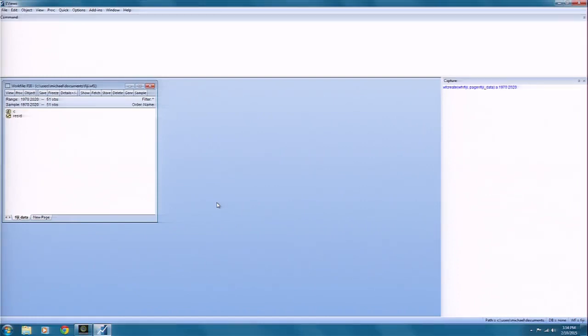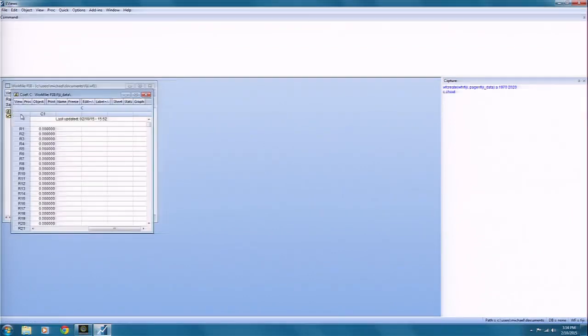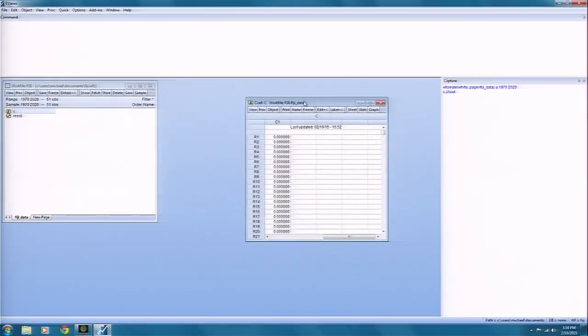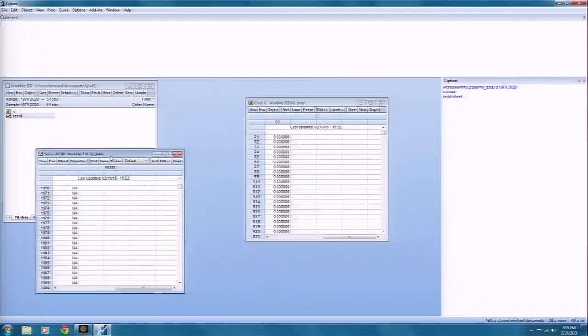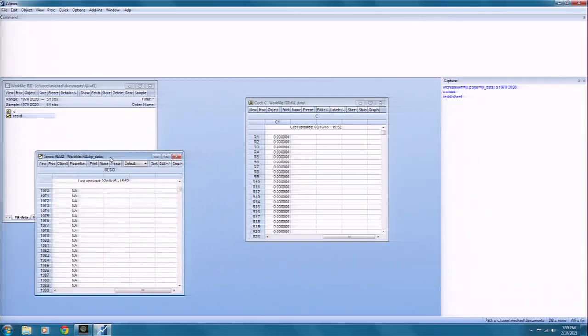Now, another feature of the work file that's important is that it has, by default, before you create anything yourself, two objects. The first one is called C, and that's what we call a coefficient vector, and it's initialized with zeros in there. And another object, if I simply double click on it, it opens up, and you'll notice it has NAs. So now what are these objects?